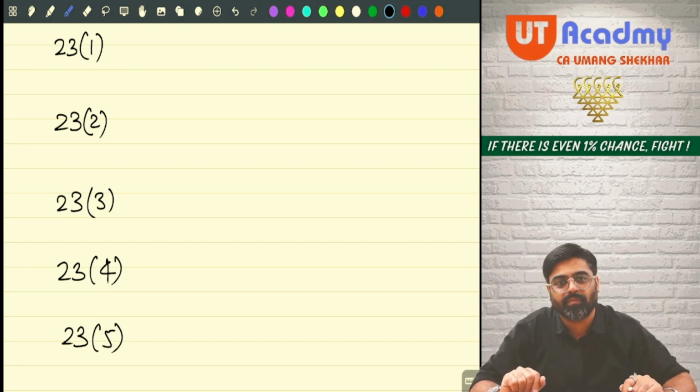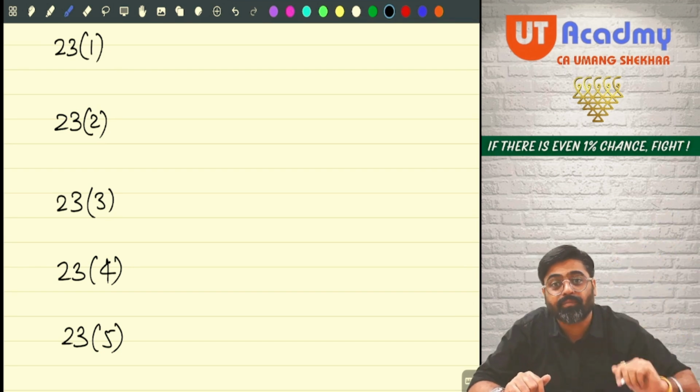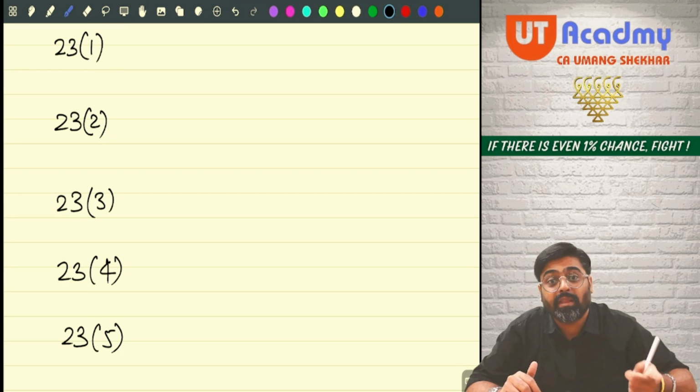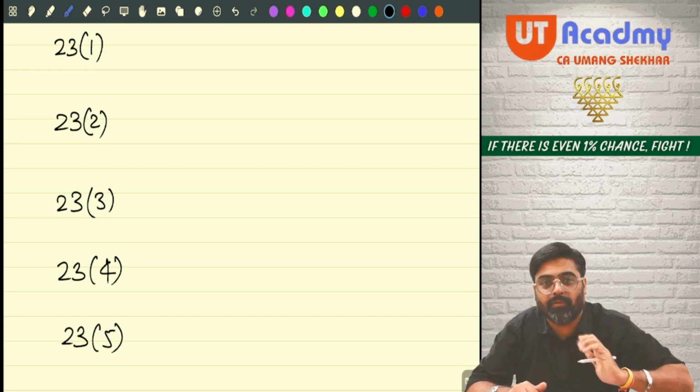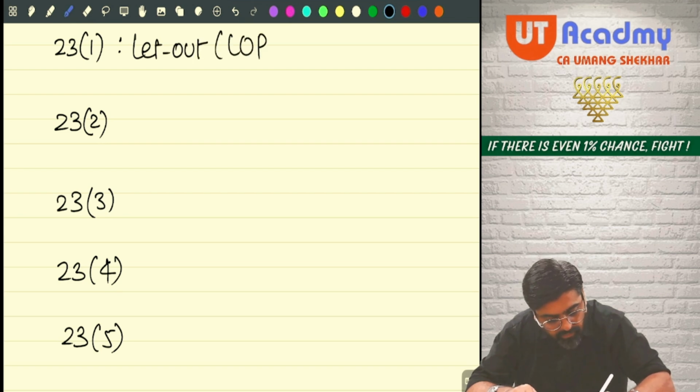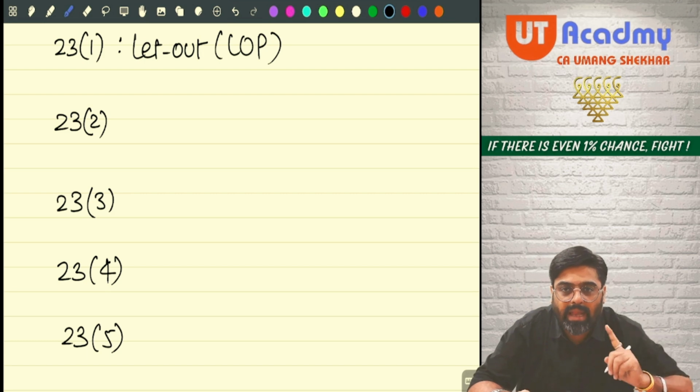That's it. What if the property is let out? Come on, tell me. What if the property is let out? Then that property is covered under 23.1. Property is let out. We call it LOP. Let out property. LOP. Understood?